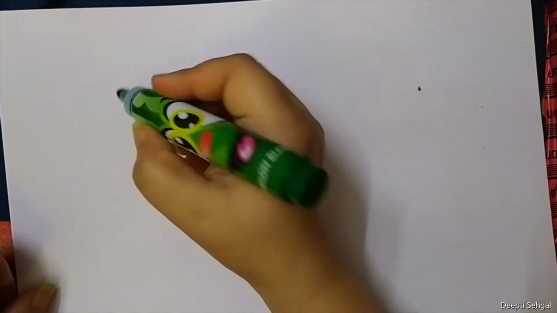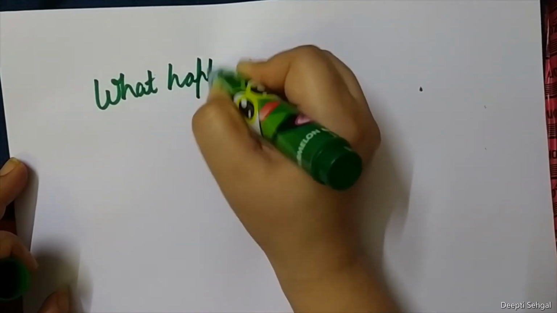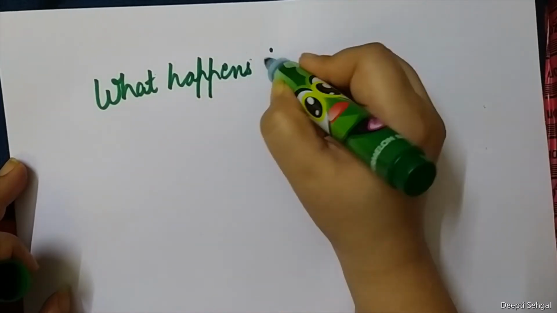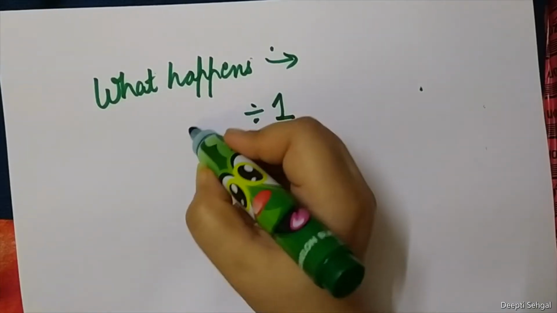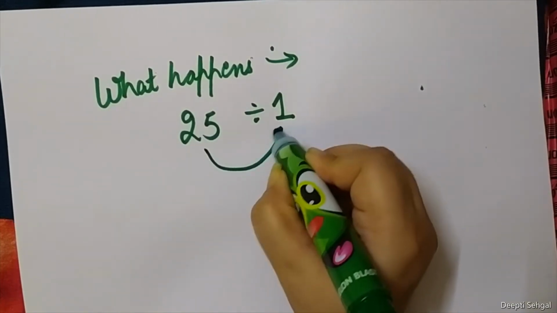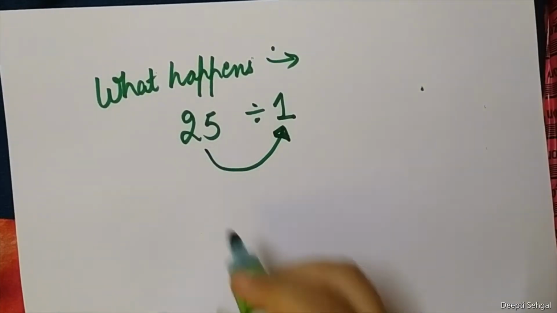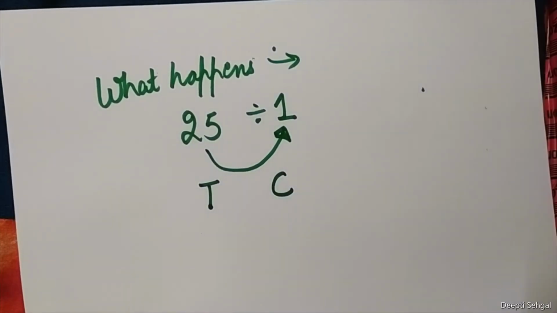Okay, so let's begin with the properties of division. The very first property of division is what happens if we divide by 1. If I have 25 toffees and I have to give them to one child only, take it like this: toffees and children.